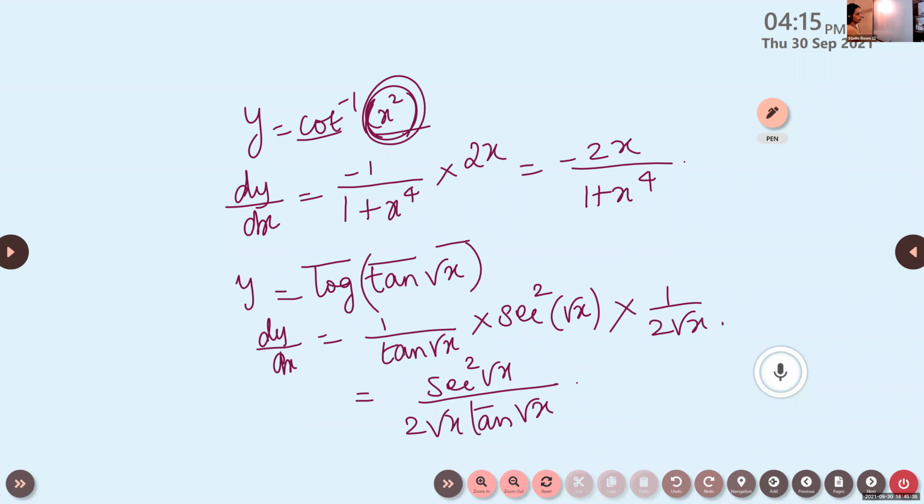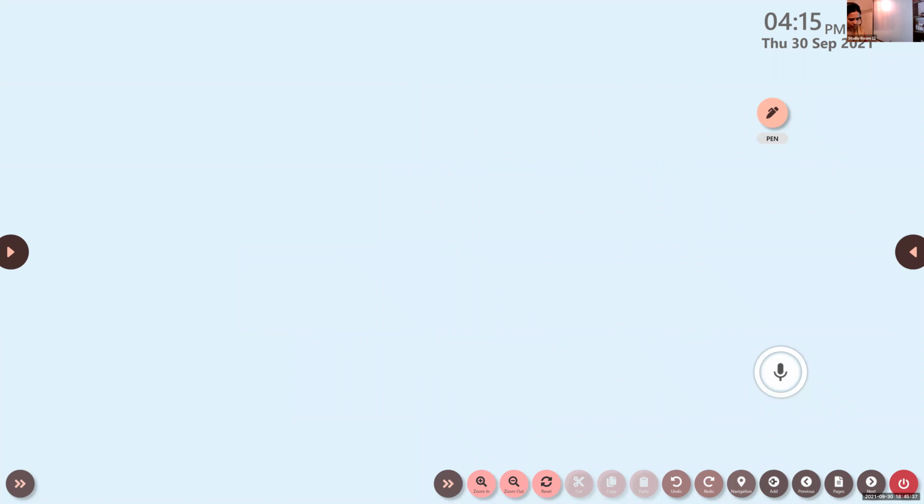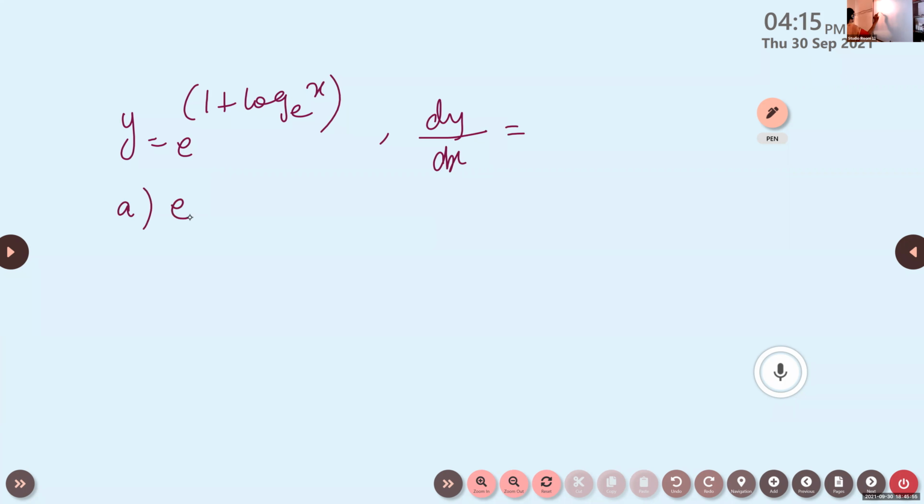Right, try the next one. Y is equal to e raised to 1 plus log x to the base e. Then dy by dx is equal to, option A, e; B, 1; C, 0; D, x log x. What is the answer?